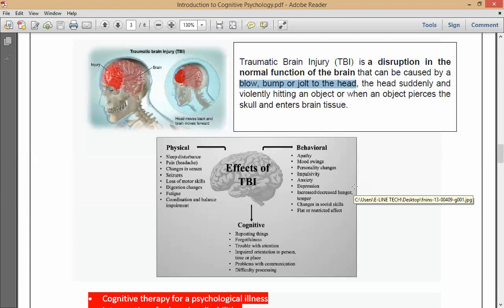You won't be able to focus. You won't be able to concentrate on anything, right? On anything that you do. So these are all the effects of TBI.